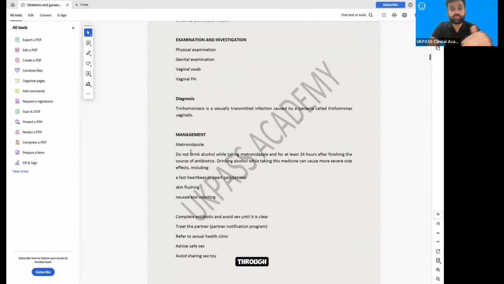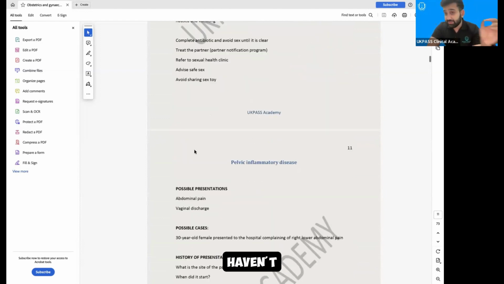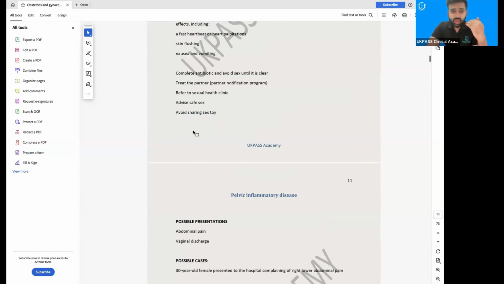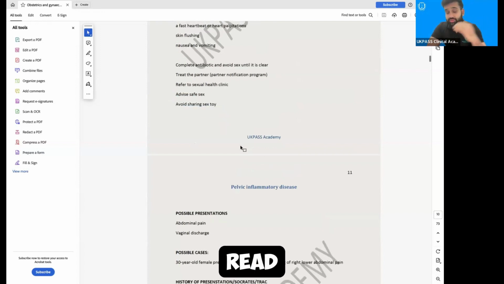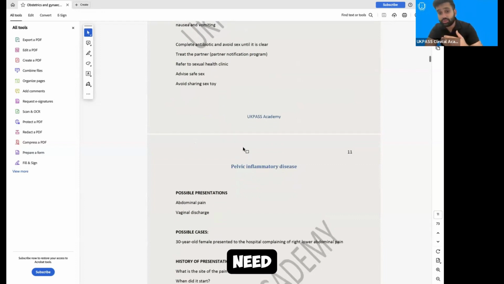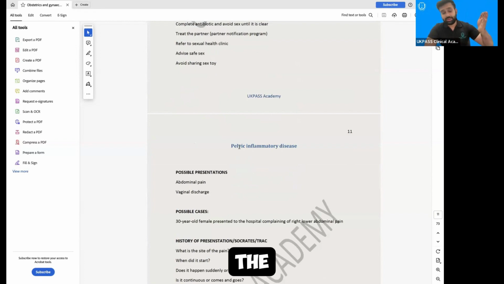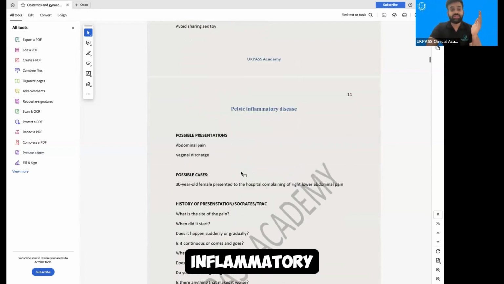So you have already gone through treatment, again the same, but you haven't seen it up till now. But in future, most of the things would be similar, like advise safe sex, avoid doing this. You can read through that ebook. But what you need to do, previously what was coming in the PLAB 2 examination, like pelvic inflammatory disease, is very common.